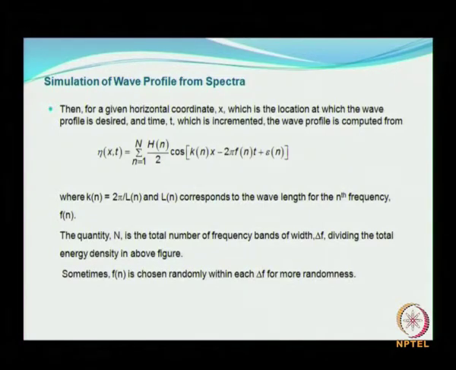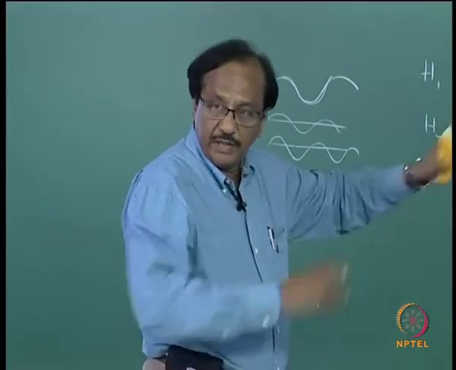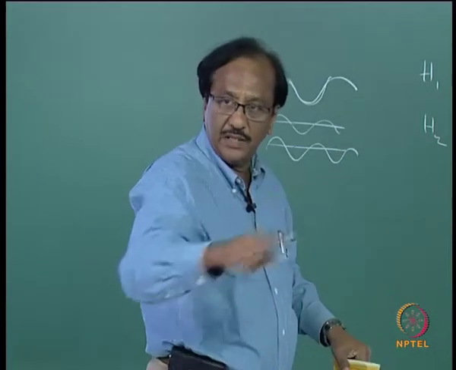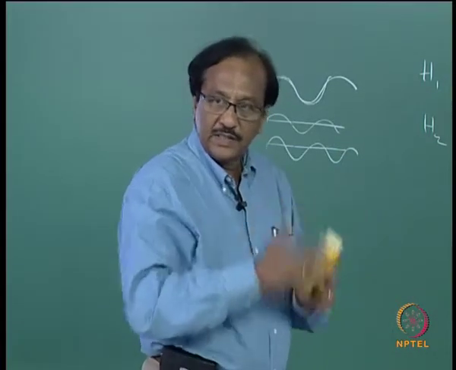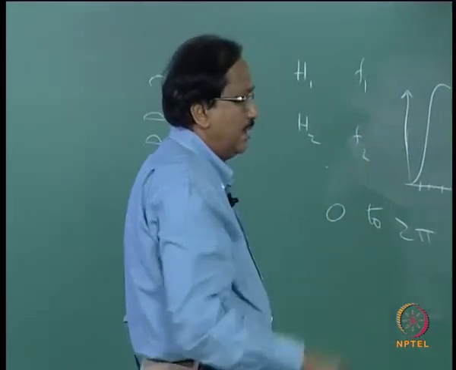This number of components is up to you. So, the quantity N is the total number of frequency bands of width delta f dividing the whole total energy density in the above figure. I mean, you take the total figure and then you can slice it into a number of frequency bands and then you can do the summation.